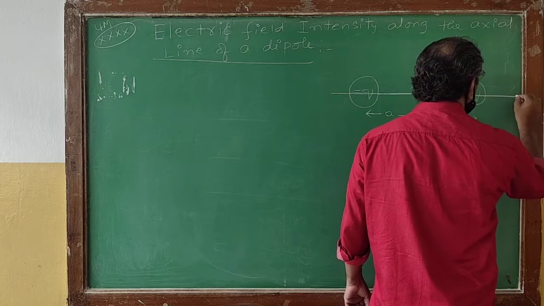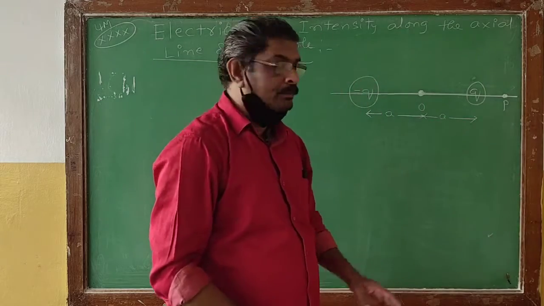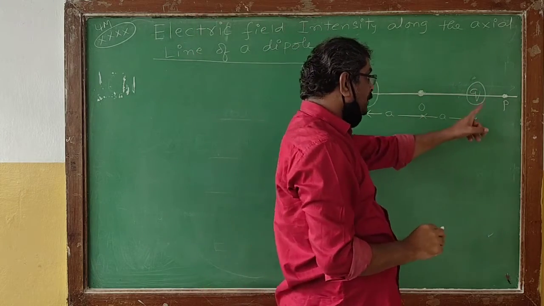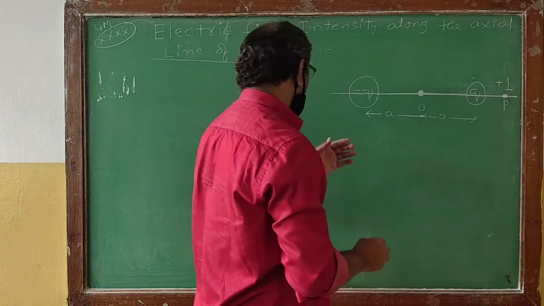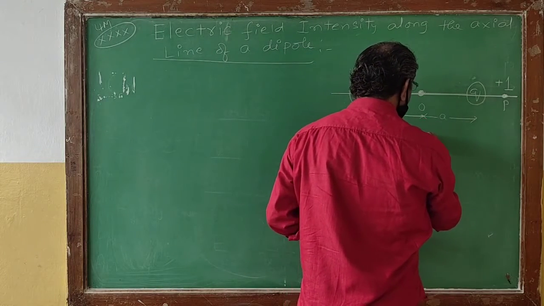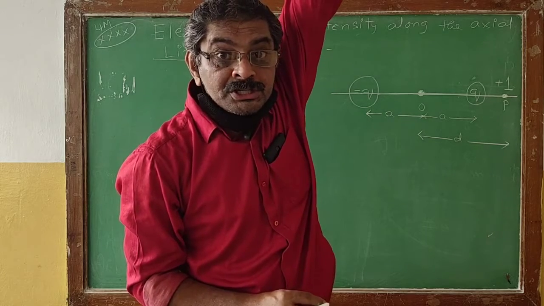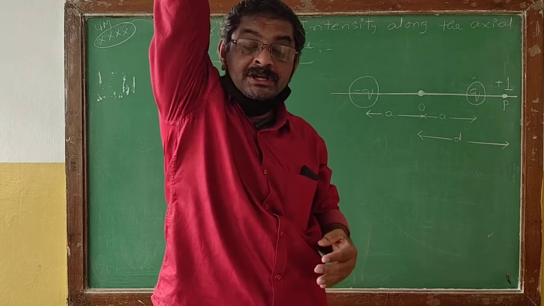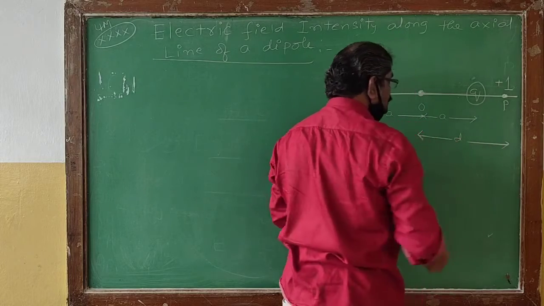Now on the dipole axis, or the axial line, I am taking a point P, and I am keeping a unit positive charge at the point P. Let us say the distance of the point P from the center of the dipole is small d. Always remember, all distances are measured from the center of the dipole.